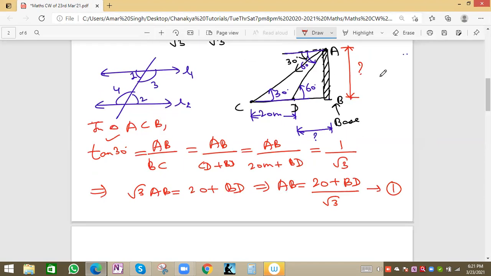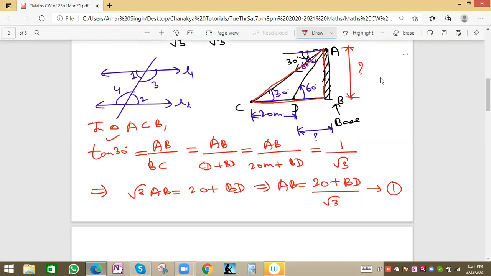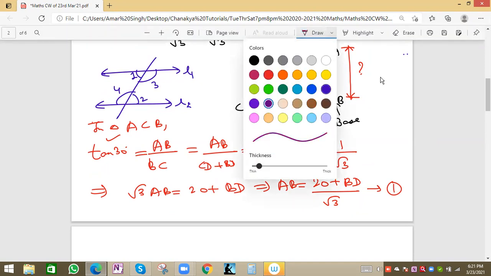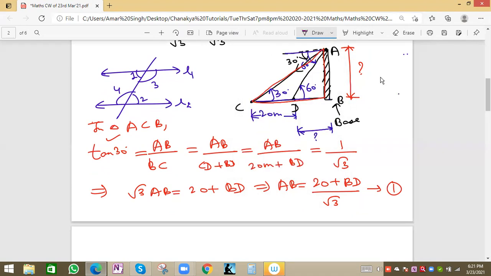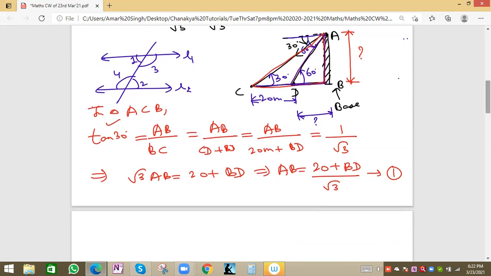The second case will be to take another triangle. Earlier we have taken ACB, meaning A, C and B. Now we'll take the smaller triangle, that is ADB, and find the value using tan 60, and we'll get some relation of AB and BD.